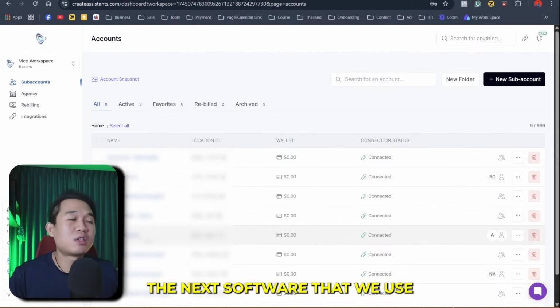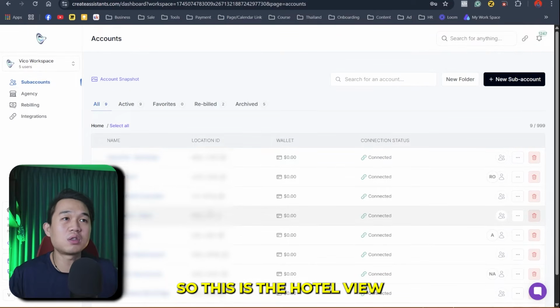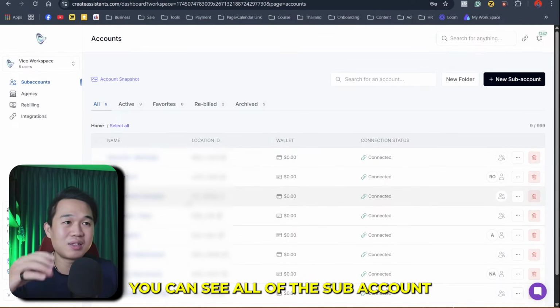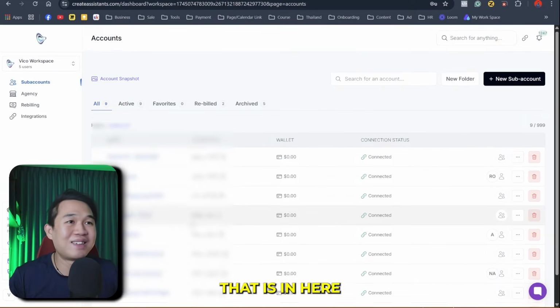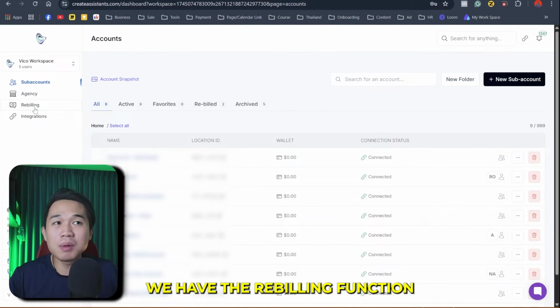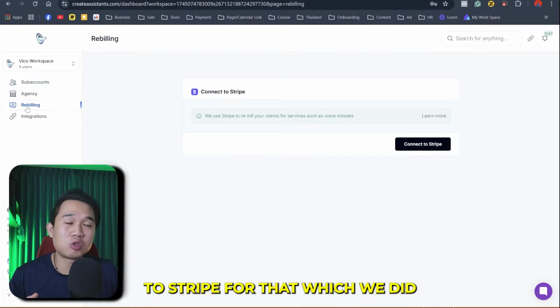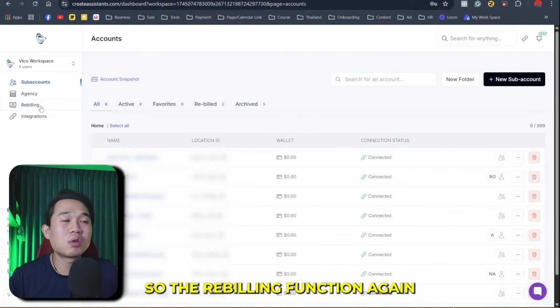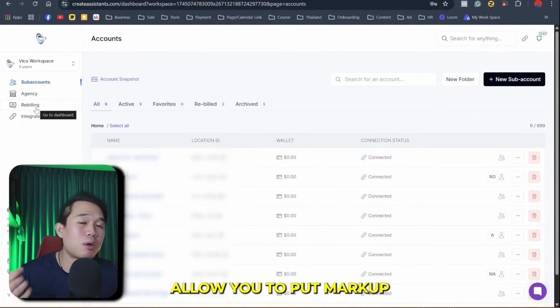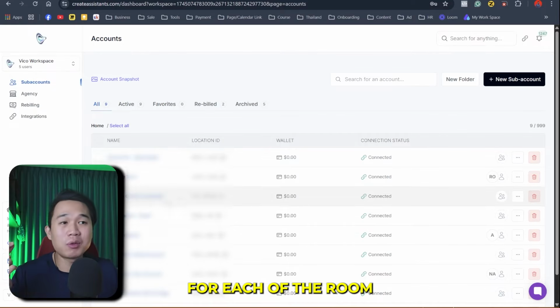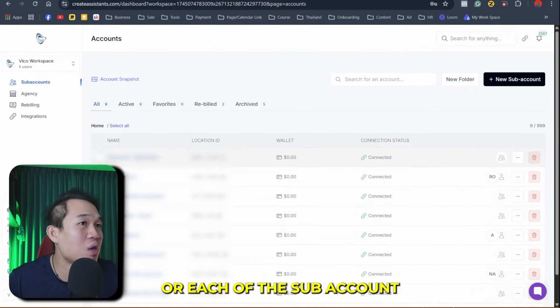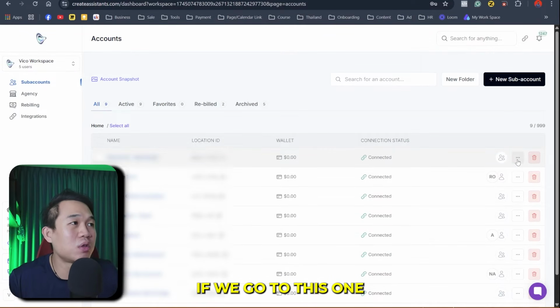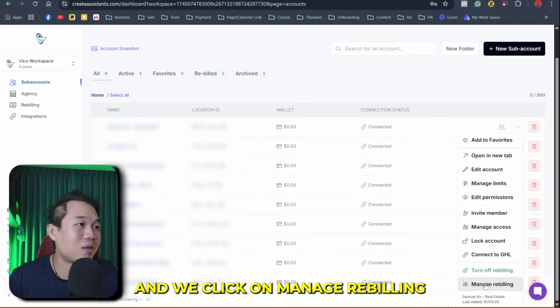Now, I want to show you the next software that we use. It has the same function. So this is the hotel view. You can see all of the sub accounts that are in here. We have the rebilling function, so you have to connect to Stripe for that, which we did. So the rebilling function, again, allows you to put a markup for each of the rooms or each of the sub accounts. So for example, if we go to this one, we click on the three dots